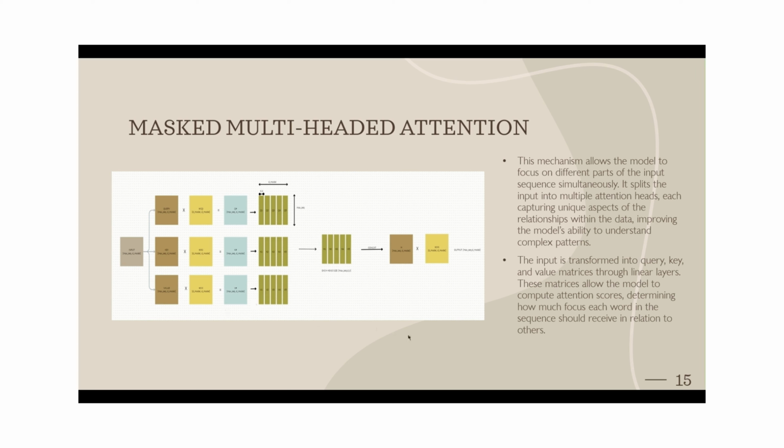I will be talking a bit more about this further on. The query is multiplied with the weights. I have represented all the dimensions of the query, key, values and also their weights, which is d model by d model. They are going to be converted into different values of query, key, and value.